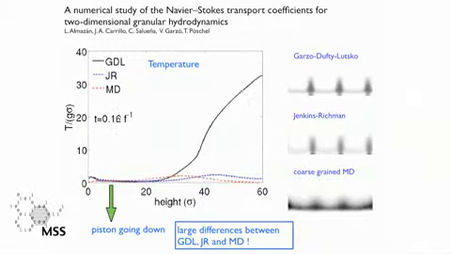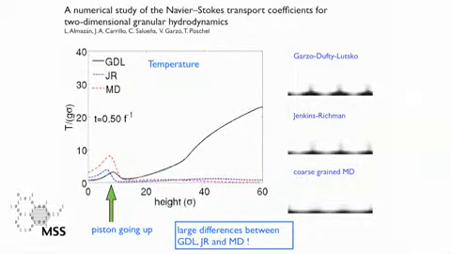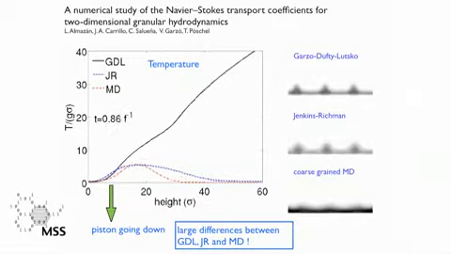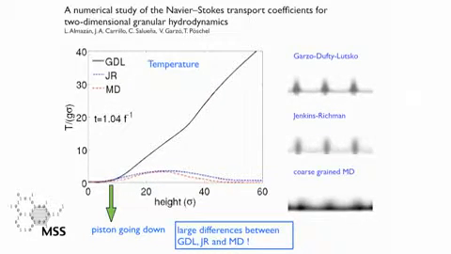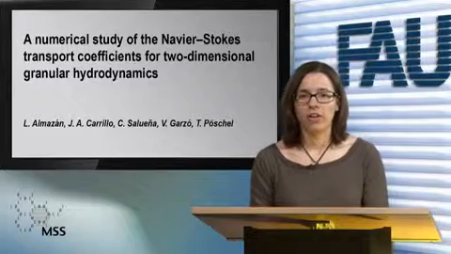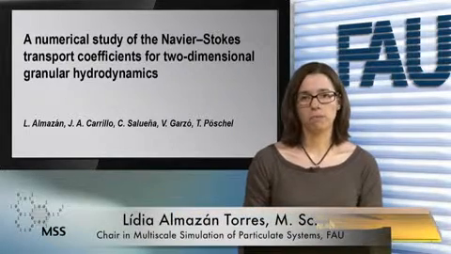The most striking difference between GDL and JR solution is the temperature, where at large height the difference is about one order of magnitude. This is related with the extra term that appears in the heat flux related with the gradient of the density. All these fields are explained in detail and discussed along the paper.